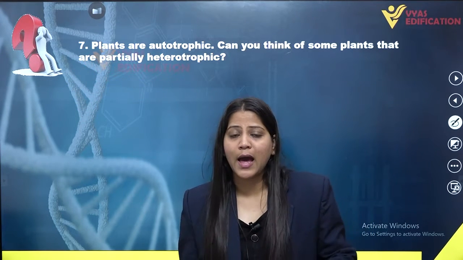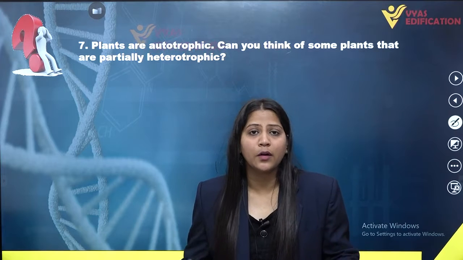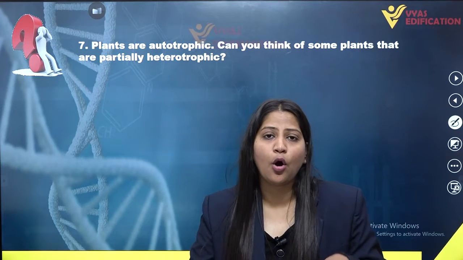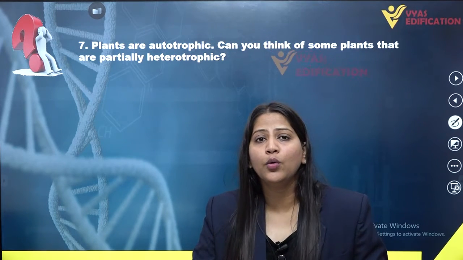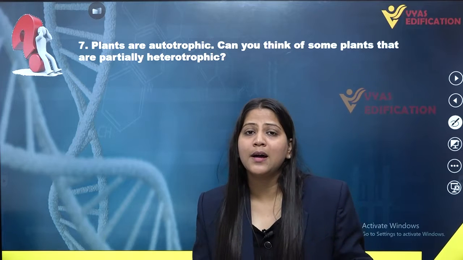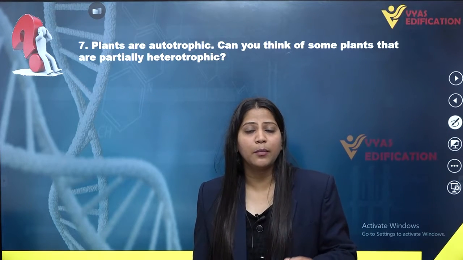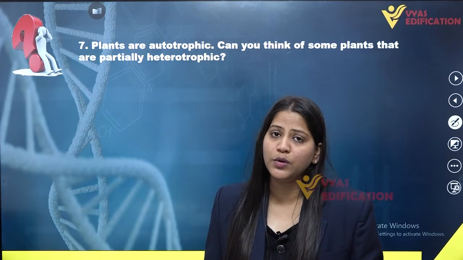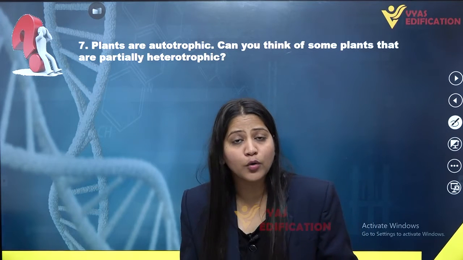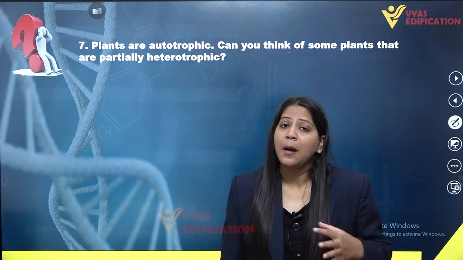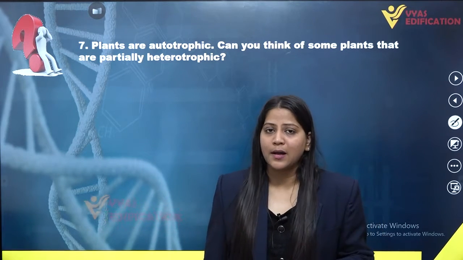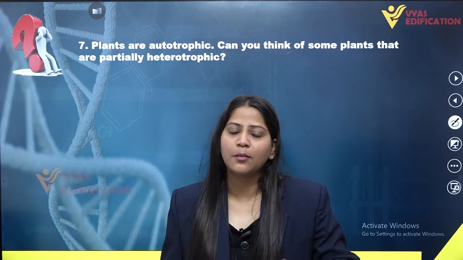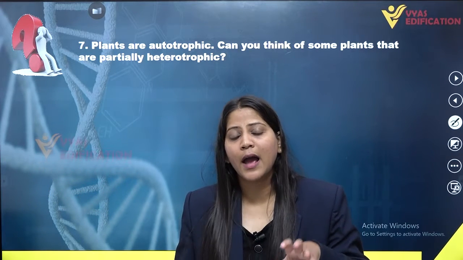No other organism on earth is capable of synthesizing their own food. Only the plants are capable of synthesizing their own food, hence they are known as autotrophic organisms.